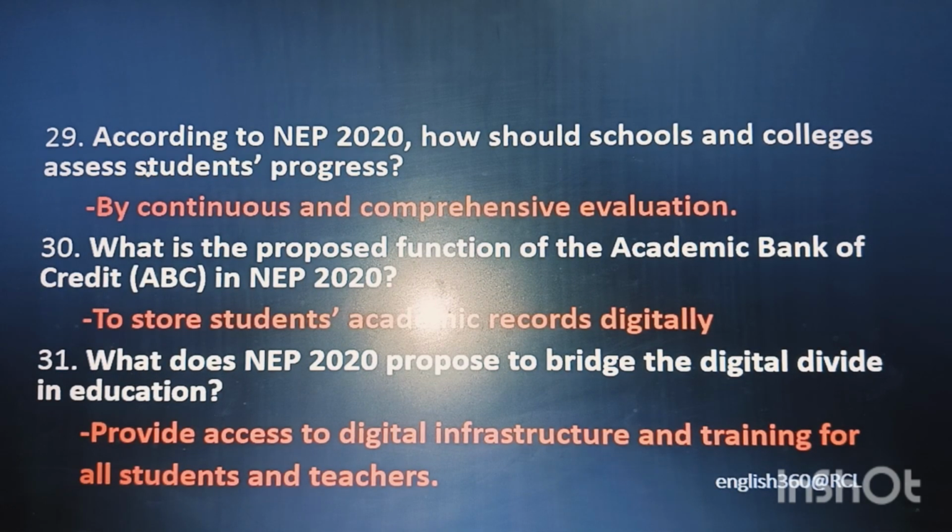Question 29. According to NEP 2020, how should schools and colleges assess students' progress? And the answer is by continuous and comprehensive evaluation, CCE. Question number 30. What is the proposed function of the Academic Bank of Credit? That is ABC, Academic Bank of Credit in NEP 2020. And the answer is to store students' academic records digitally. That is ABC, Academic Bank of Credit.